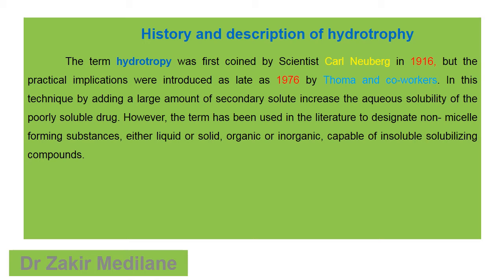History and description of hydrotropes. The term hydrotropes was first coined by the scientist Carl Neuberg in the year 1916, but the practical implication was introduced as late as 1976 by Thoma and co-workers, in which, by adding a large amount of a secondary solute, the aqueous solubility of poorly soluble drugs is increased. However, the term has been used in the literature to designate non-micelle forming substances, either liquid or solid, organic or inorganic, capable of solubilizing compounds. This is the historical background of hydrotropy.